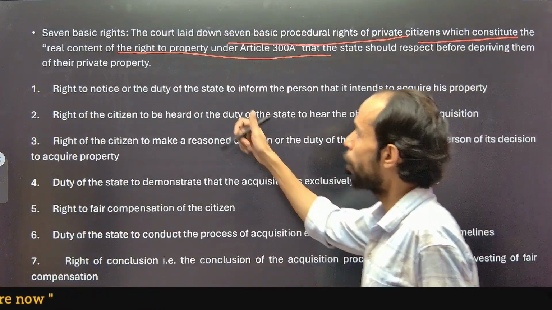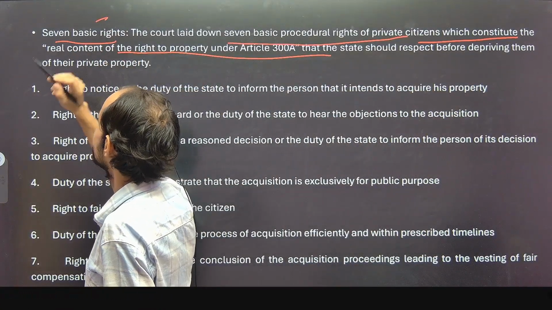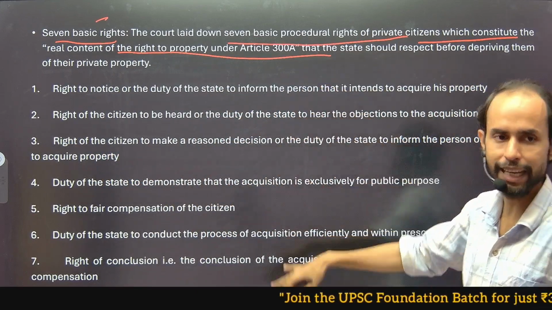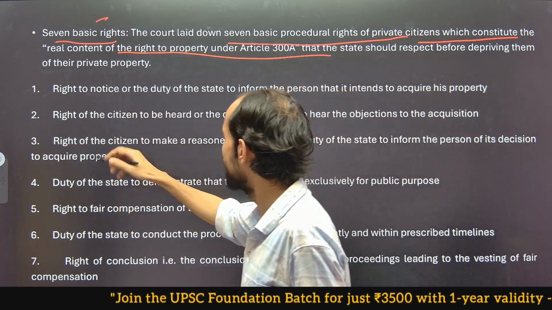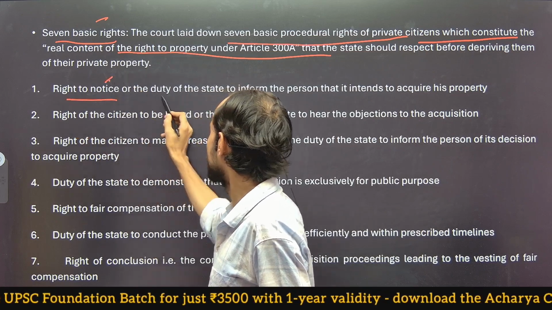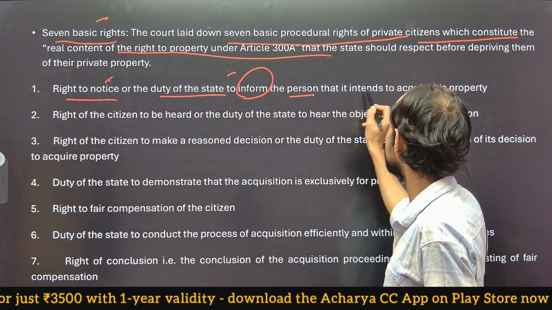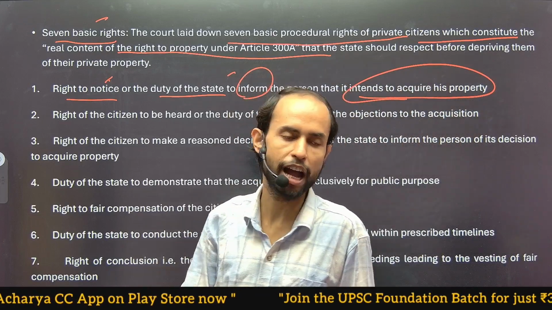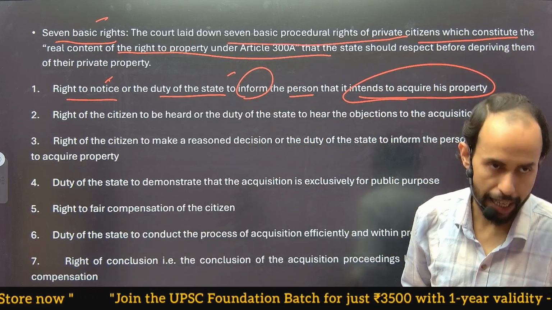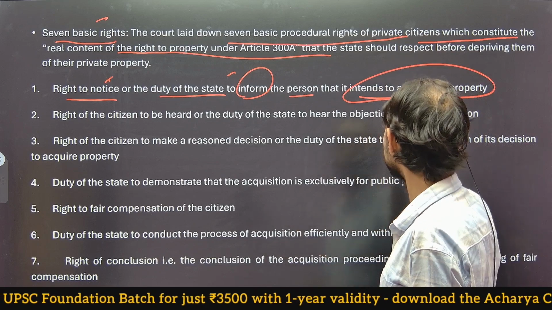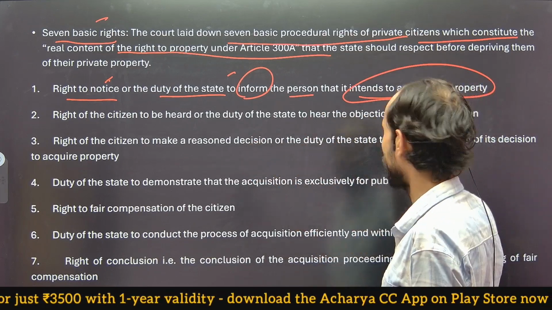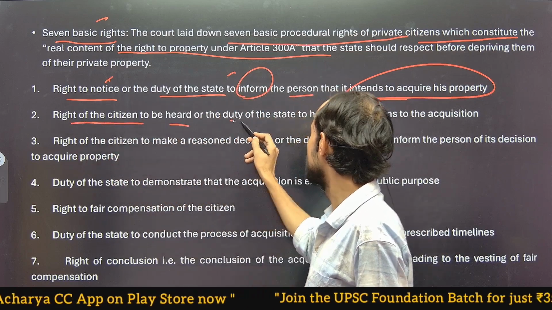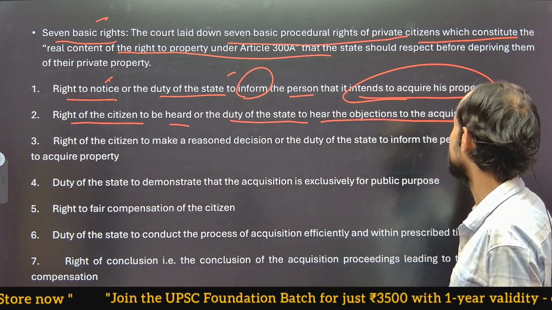Now, I already mentioned that the Supreme Court gave 7 basic rights which are intrinsic to right to property. So just get a glimpse of it. Right to notice, or the duty of the state to inform the person that it intends to acquire its property. Before doing acquisition of the land, the state should give notice to the person that we want to acquire your property, and for this particular reason.